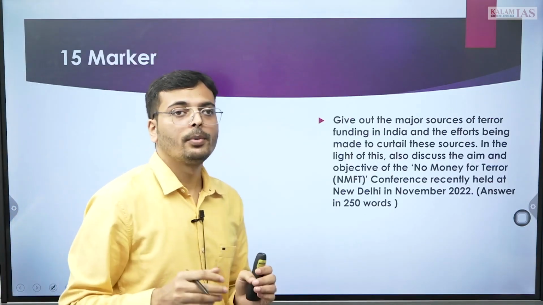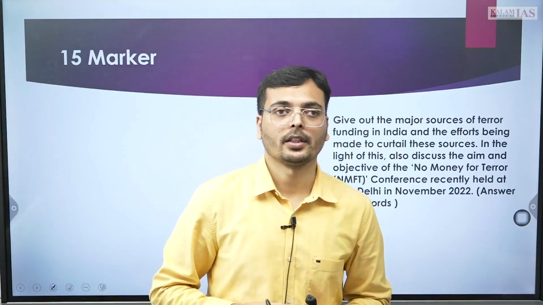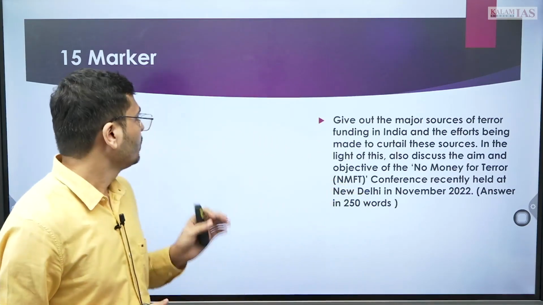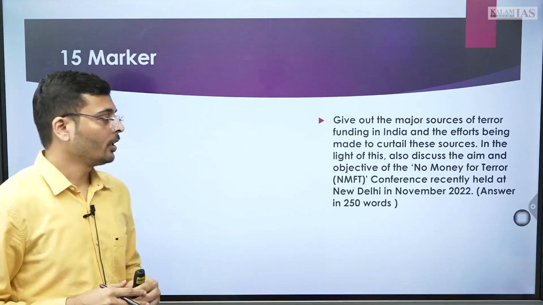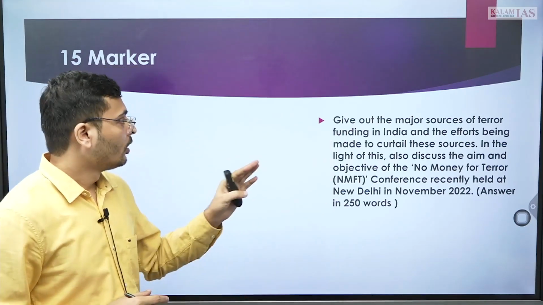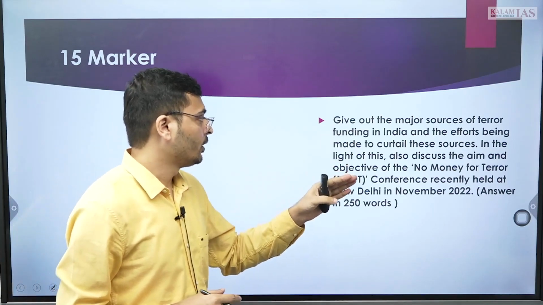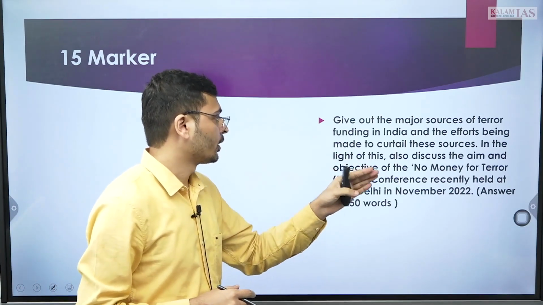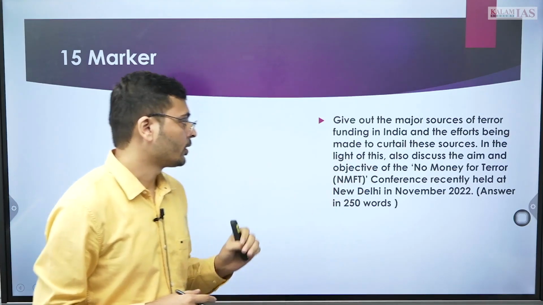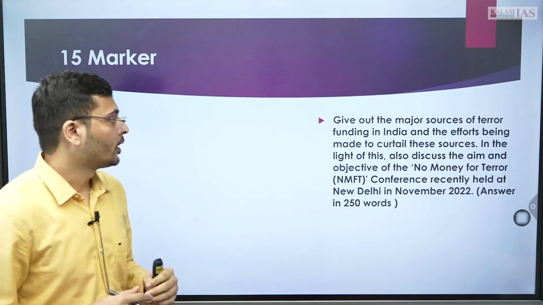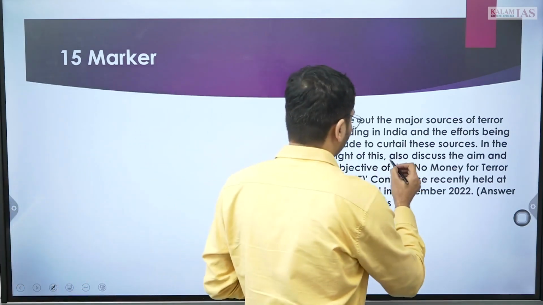Moving forward, अब वन बाय वन हम एक एक क्वेश्चन देखते हैं. क्वेश्चन कहाँ से आया था, कैसे था. तो पहला क्वेश्चन, we have taken the 15 marker. Give out the major sources of terror funding in India. The efforts being made to curtail these resources. In the light of this, also discuss the aims and objectives of the No Money for Terror conference recently held in New Delhi, November 2022. For this, if you see, what you have to do.